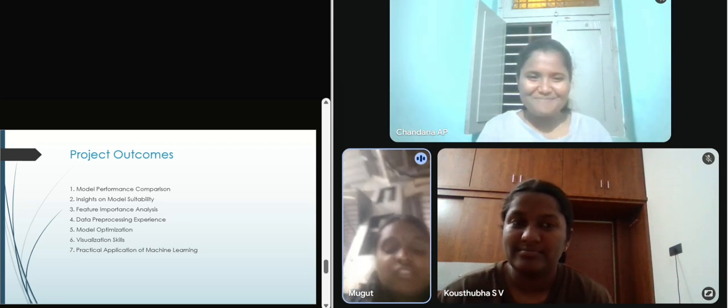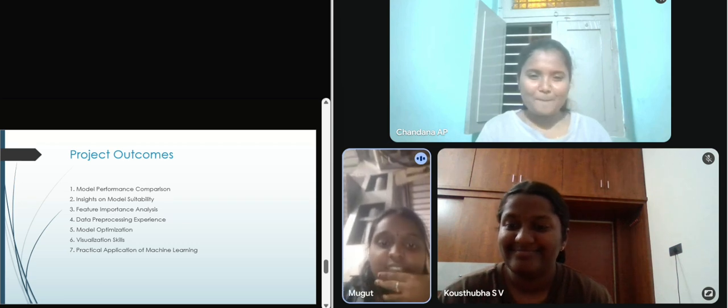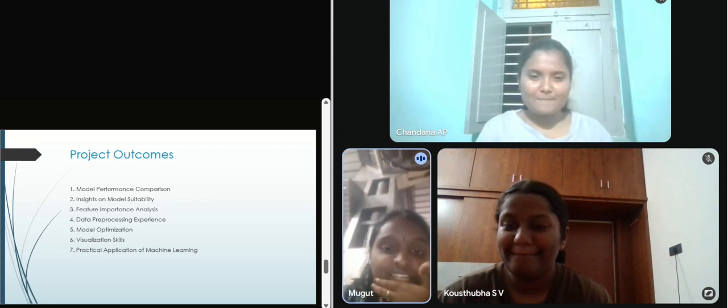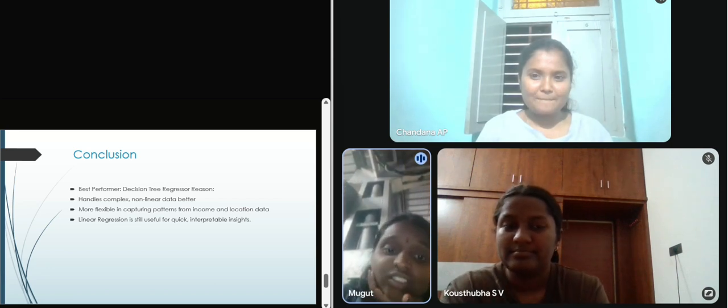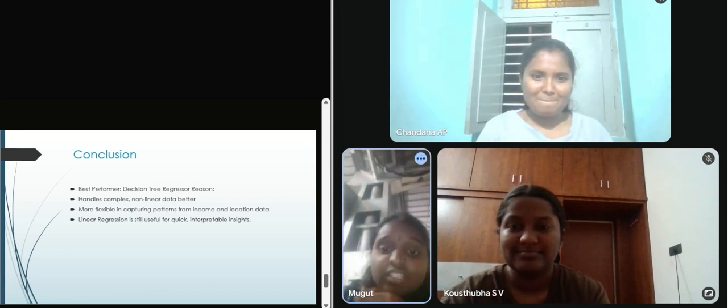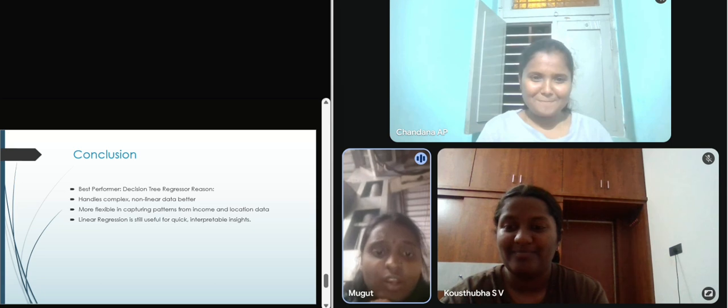It is better for non-linear complex data, with more flexibility in capturing patterns in income and location-based features. Linear regression is still valuable for quick and interpretable results.